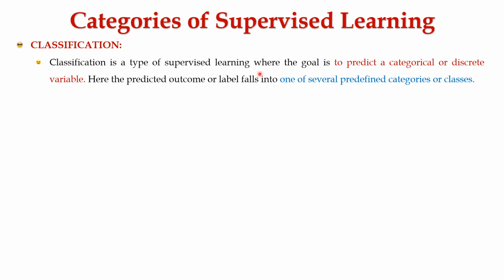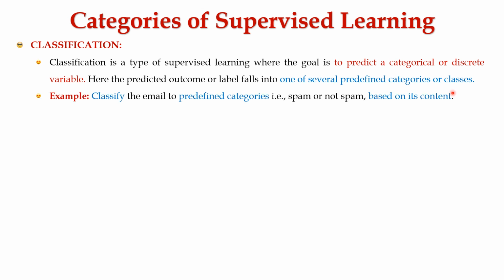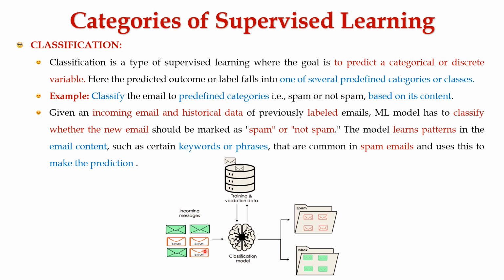Classification is a type of supervised learning where the goal is to predict a categorical or a discrete variable. Here, the predicted outcome or label falls into one of several predefined categories or classes. Let's consider an example to classify the email into predefined categories, that is, spam or not spam, based on its contents. Here, the picture illustrates the classification model.